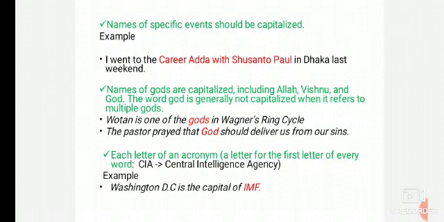Here gods indicates multiple gods, so the initial letter is small. The second example: the pastor prayed that God should deliver us from our sins. Here God is the only one, so we place a capital G.